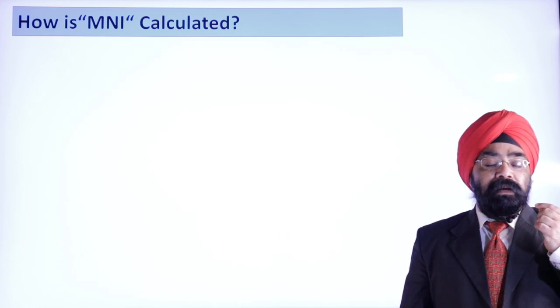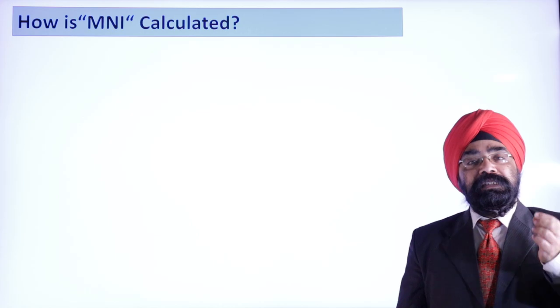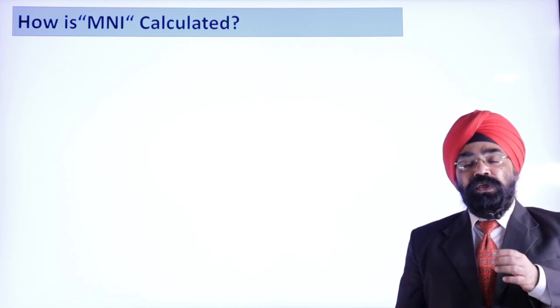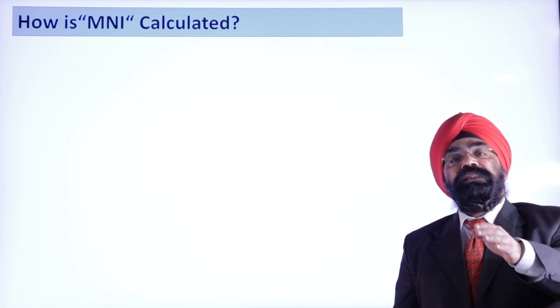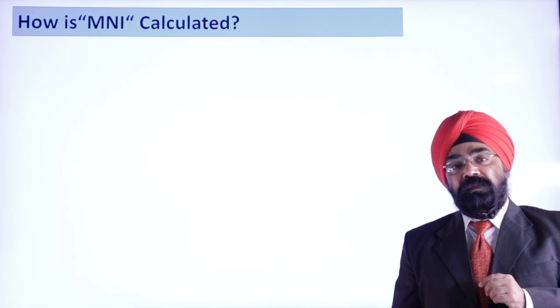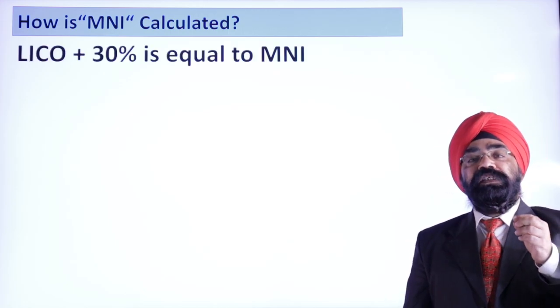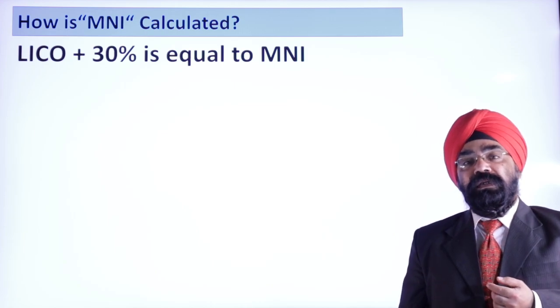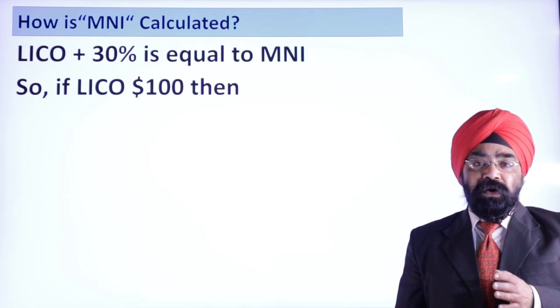Minimum necessary income is actually LICO plus 30% of LICO. So you have LICO numbers, you add 30% to those LICO numbers, and then it becomes minimum necessary income. Let us take an example. If you have a LICO of, say, $100, 30% of 100 becomes $30.